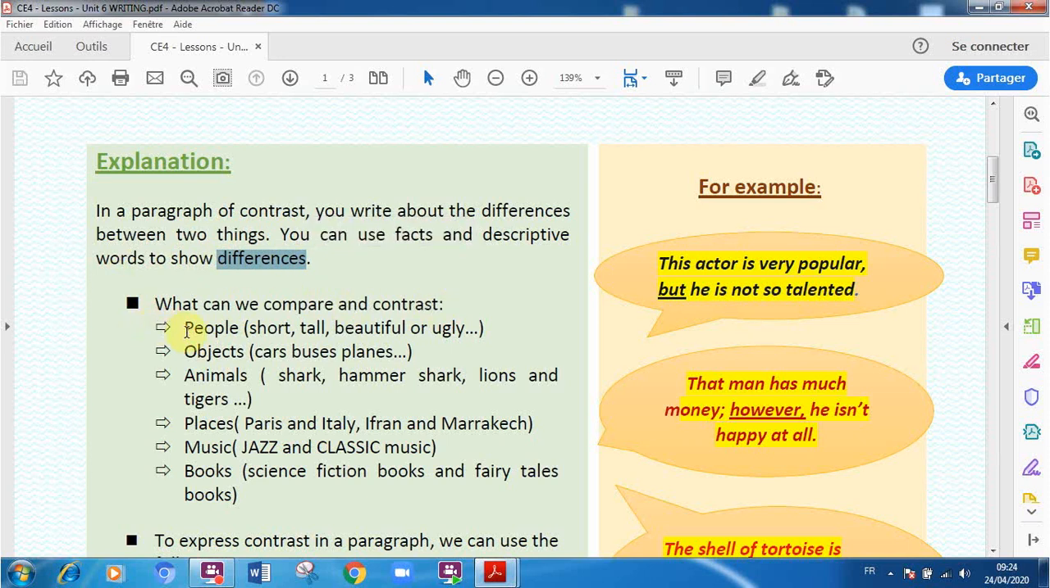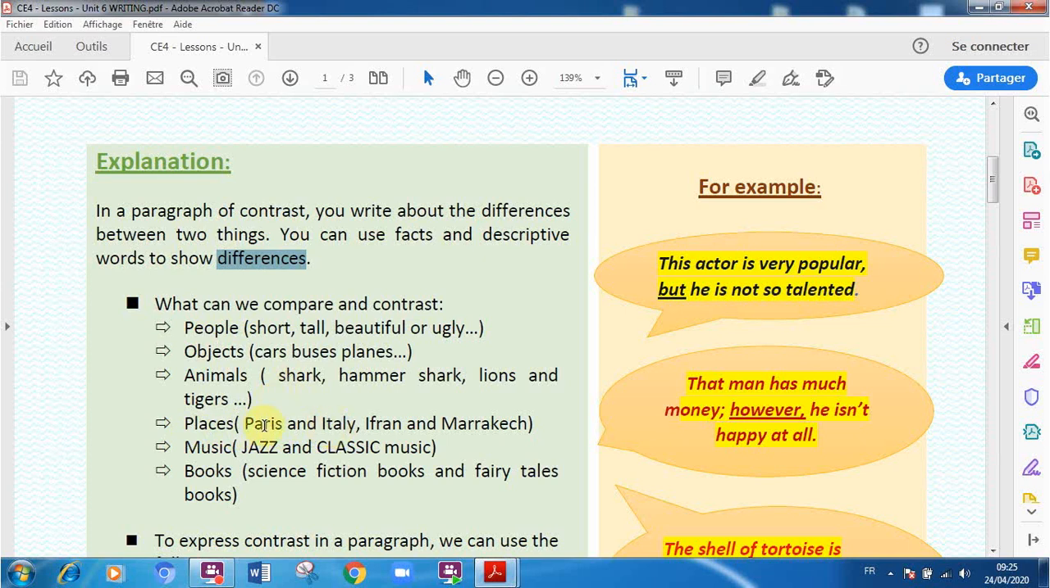We can compare and contrast people, if this person is short, tall, beautiful, or even ugly. We can compare objects like cars, buses, planes, and animals too, like a shark and a hammerhead shark, lions and tigers. We can show the differences between them. Places too, like Paris and Italy.